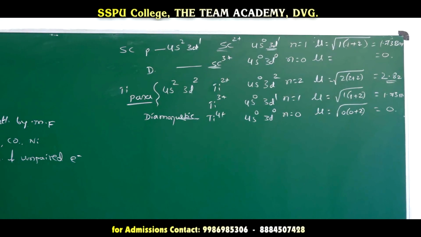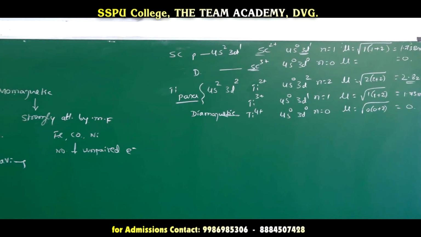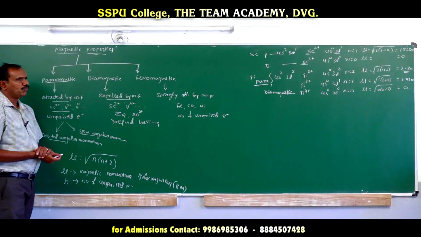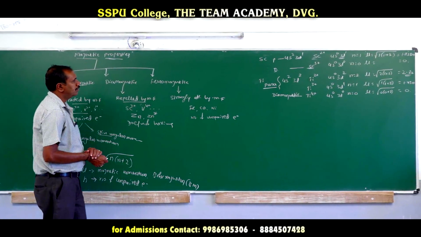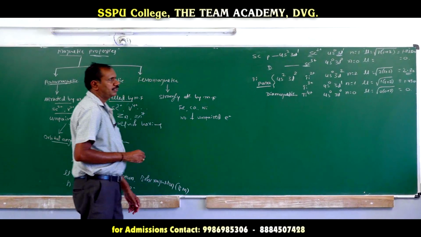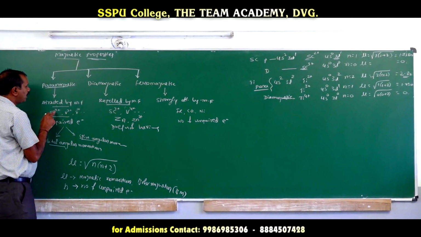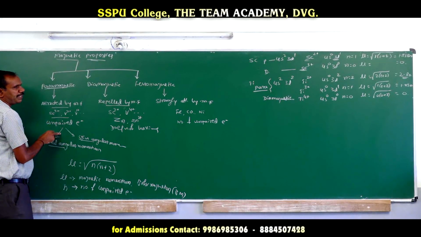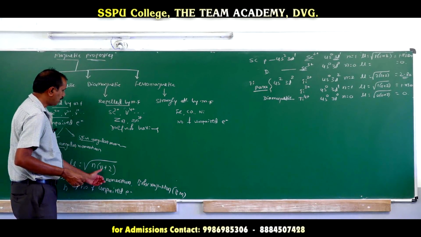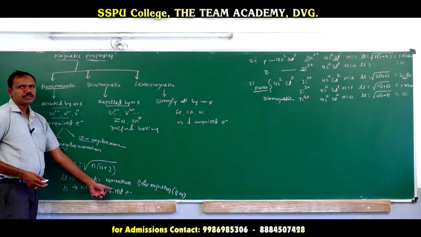So what is a diamagnetic substance? One which is repelled by the magnetic field, then we may call it a diamagnetic substance. Why are they repelled by the magnetic field? Because of the absence of unpaired electrons. Why are these elements attracted by the magnetic field? Because of the presence of unpaired electrons. Then the magnetic moment is not 0.